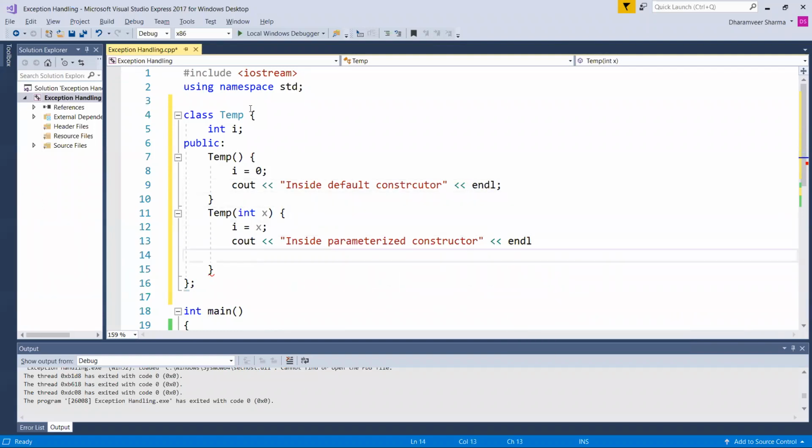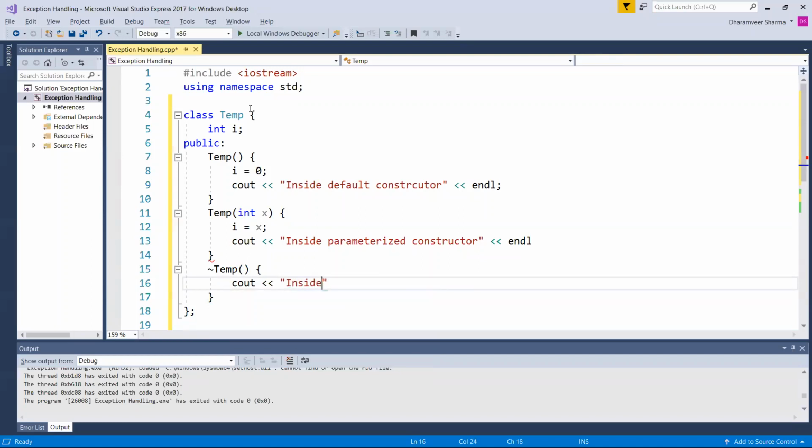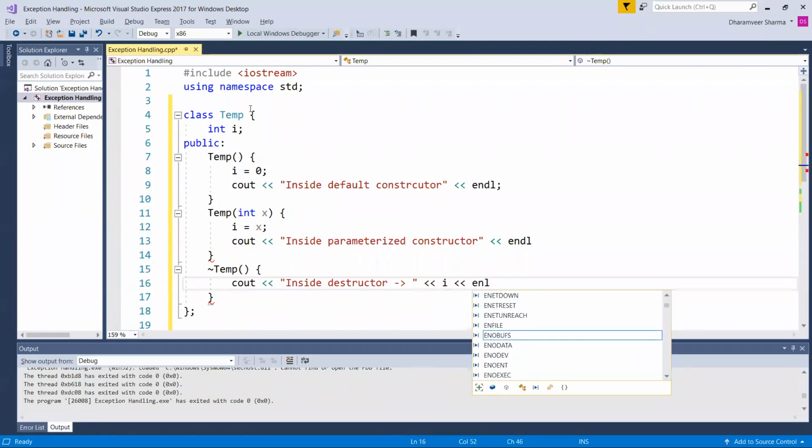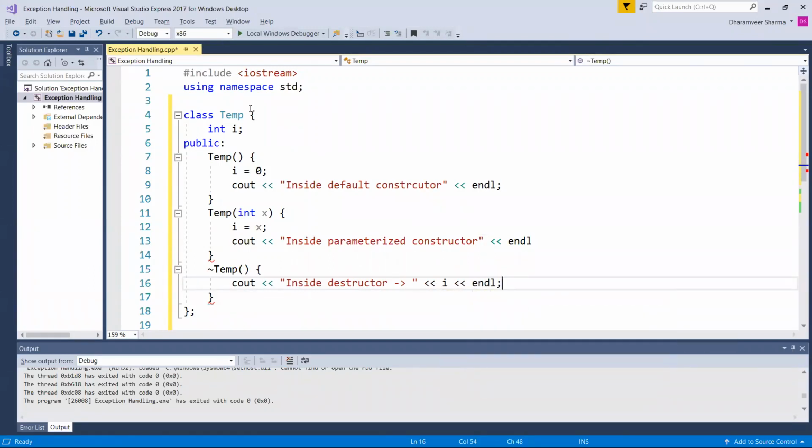Similarly, let's have a destructor as well. Cout inside destructor, and we'll also print the value of I so that we may be able to know that destructor has been called for which particular object.